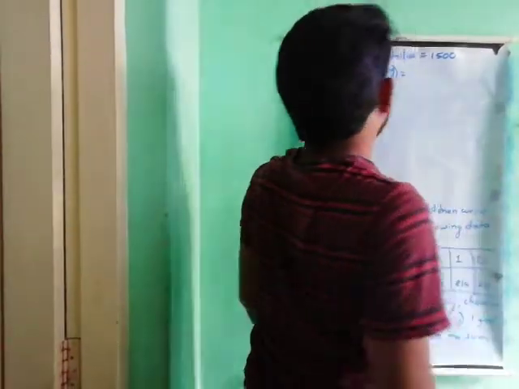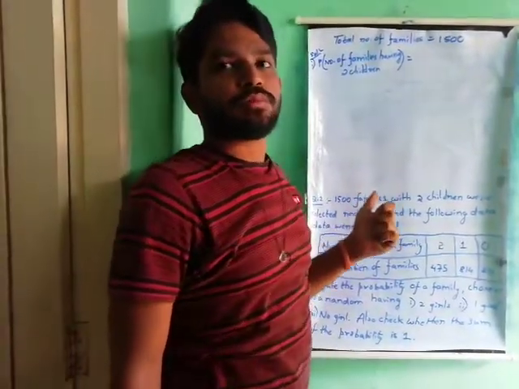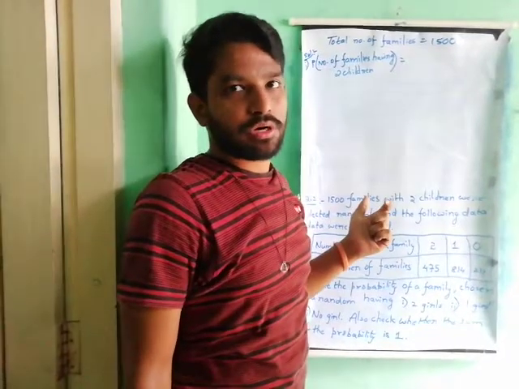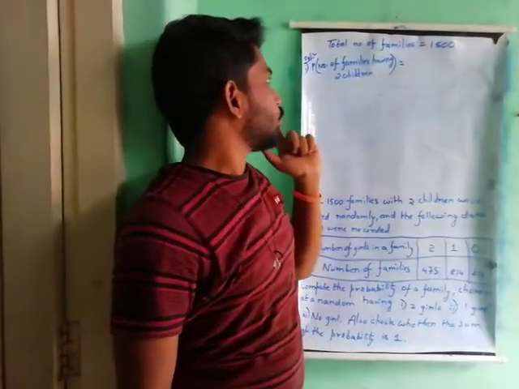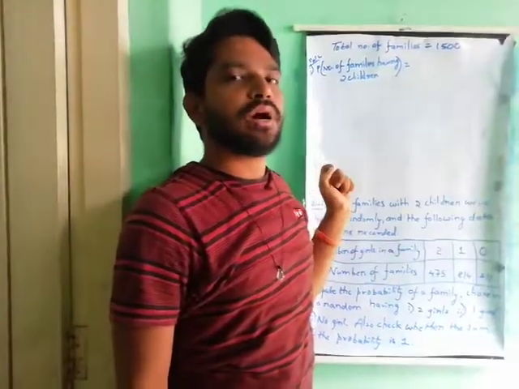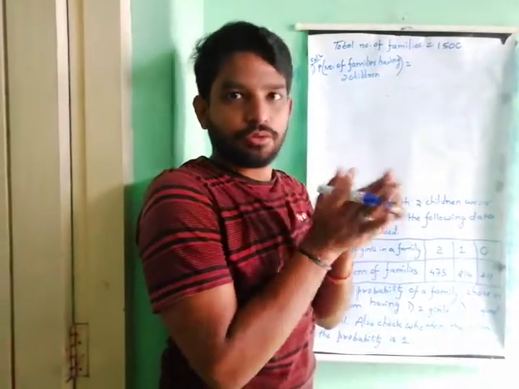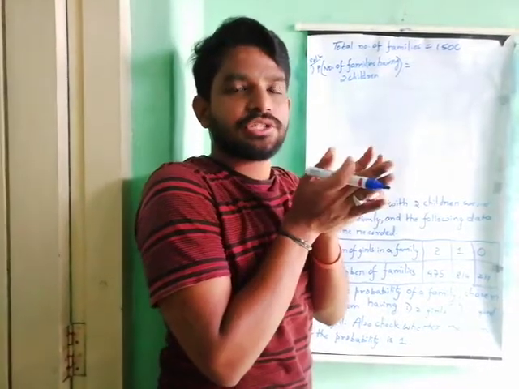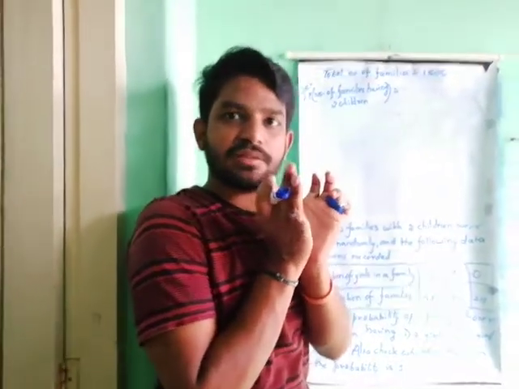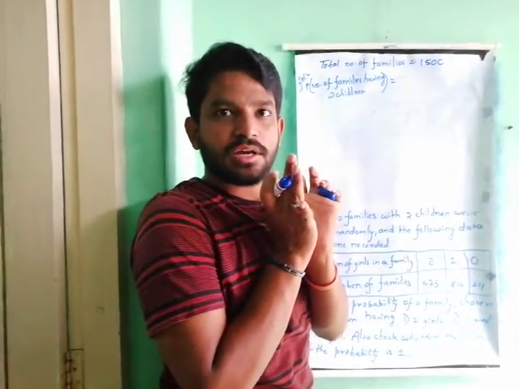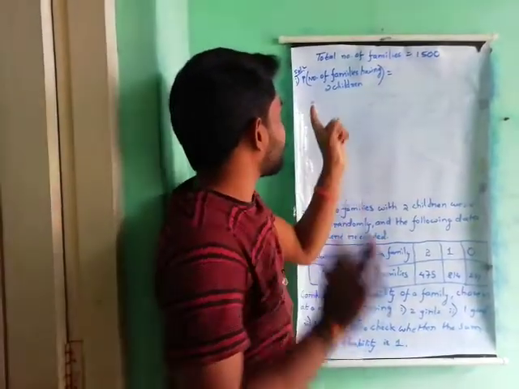What is the formula for probability? Favorable outcomes by total number of outcomes. So keep it in your mind. If you are solving probability, first of all you have to understand the question. If you understand the question, 50% of the answer is completed. Okay, so here you find out.